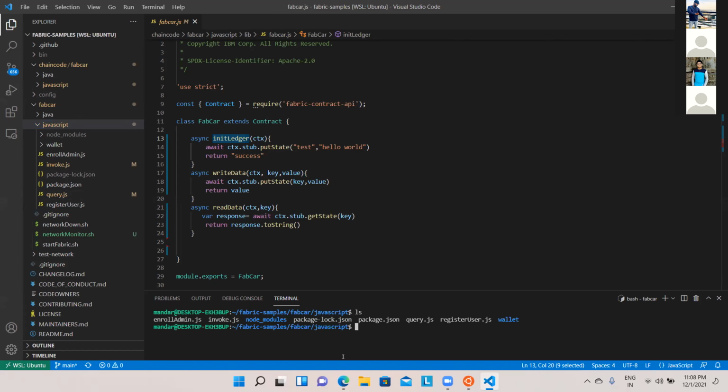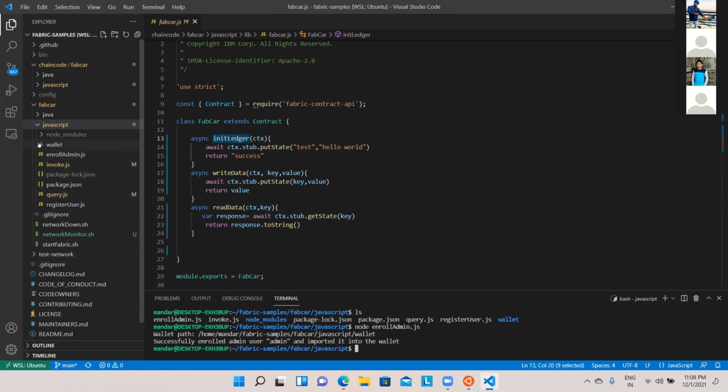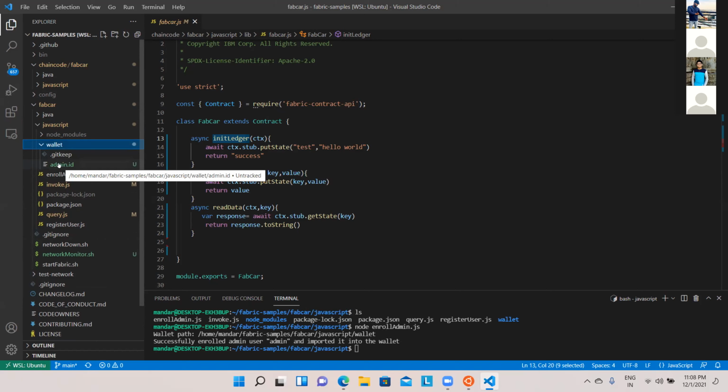So node enrolladmin.js. Just have a look here. Something is going to happen in the wallet. And the moment I run that, it is going to show me the wallet path. And you go into the wallet and you will see that the admin ID is created. So this is the first admin, which is going to give the approval to the other users.